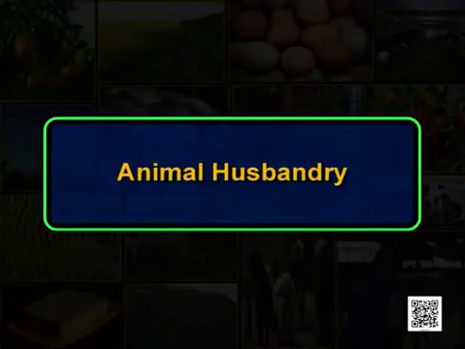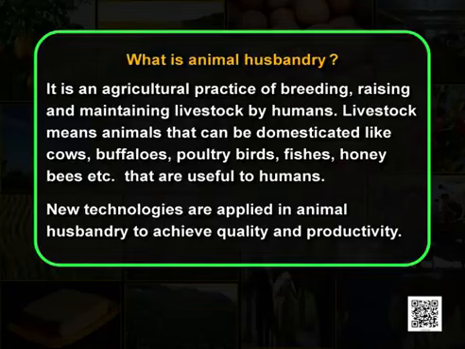Today, we will be talking about animal husbandry. Now, what is animal husbandry? It is an agricultural practice of breeding, raising and maintaining livestock by humans. Livestock means animals that can be domesticated like cows, buffaloes, poultry birds, fishes, honeybees, etc. that are useful to humans. New technologies are applied in animal husbandry to achieve quality and productivity.